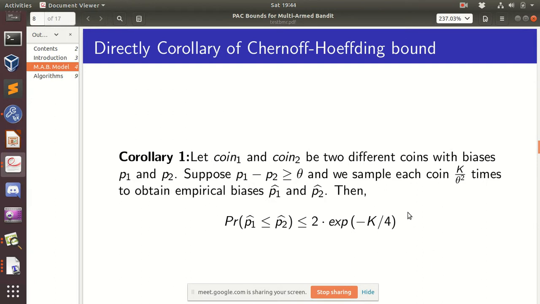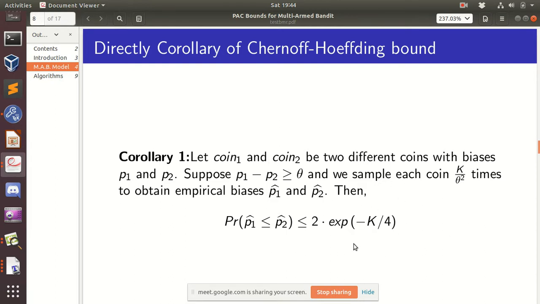Basically, if you do this many samplings, the chance that p2, which has lower bias than p1, will empirically have a higher value than p1 is this. And if you properly adjust k, this expression can be very small.